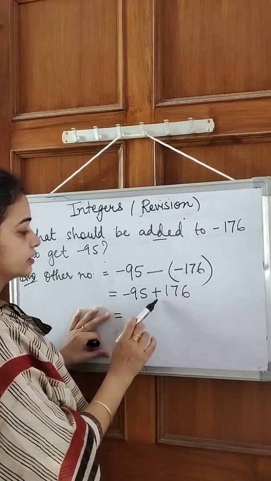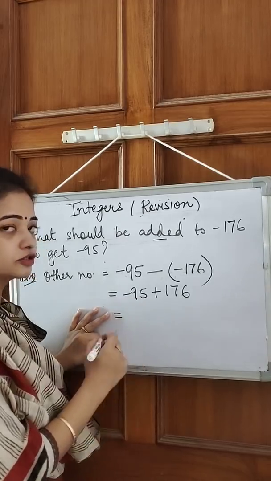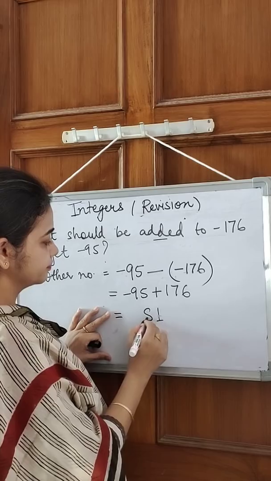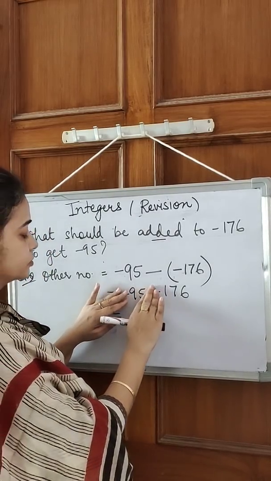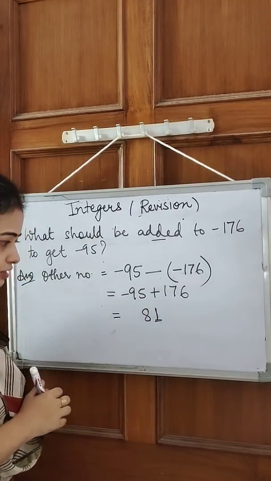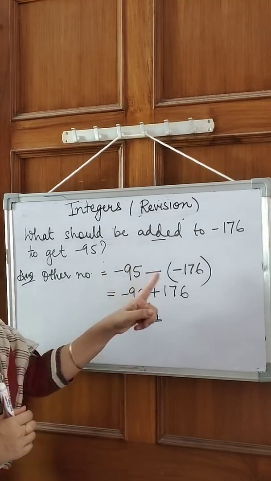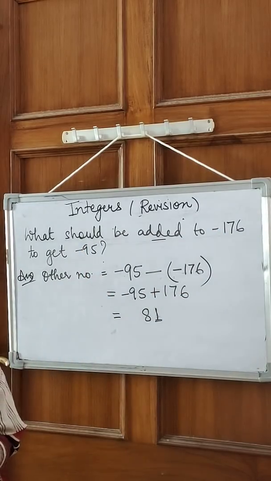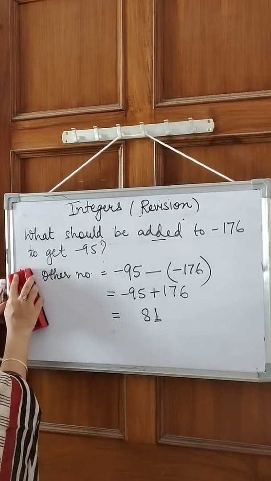One number is negative, other number is positive. So plus minus is minus. So we subtract the two numbers. When we subtract the two numbers, it will come 81. Now put the sign. If we see the two numbers, 176 is bigger, its sign is positive, so the answer is also positive. This means if I add 81 to this number, then I get minus 95. Okay, I hope this is clear to you.